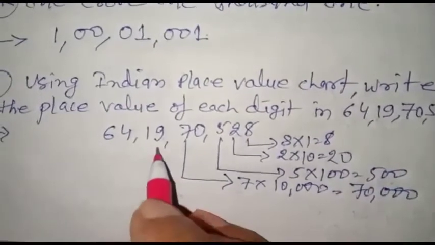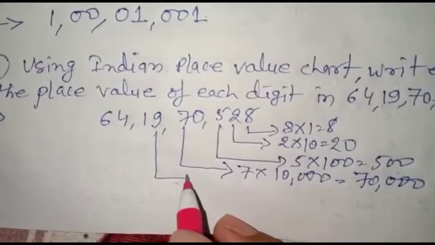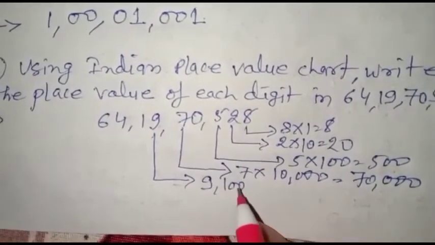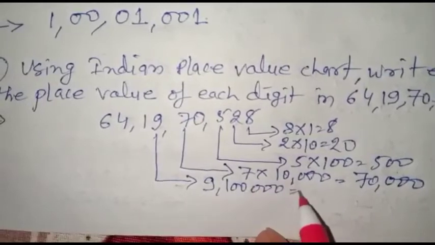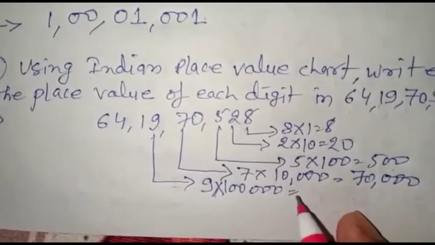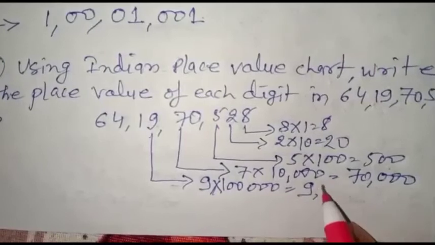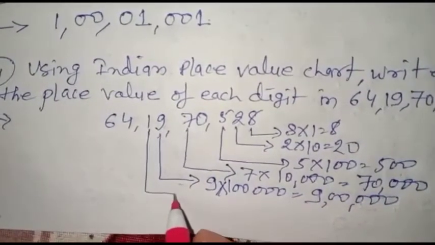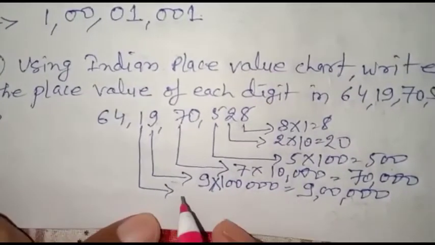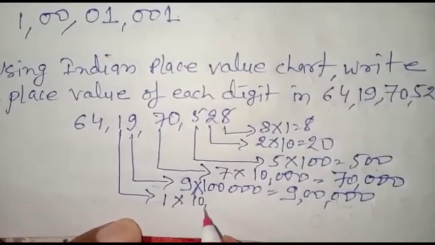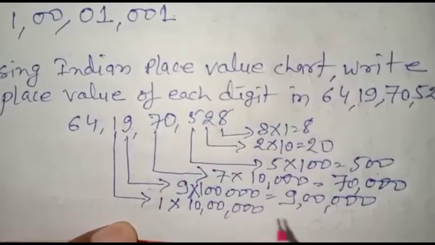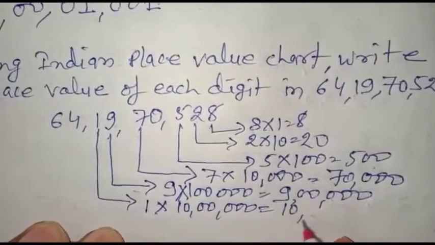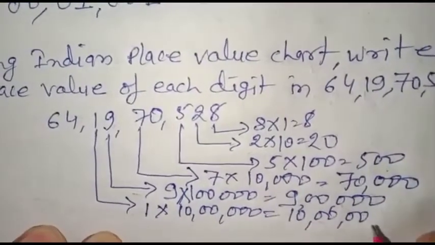and its place value will become 70,000. This is in the lakh period, so this is multiplied by 1 lakh and 9's place value will be 9 lakh. Okay, this one is in the 10 lakh place, so this is multiplied by 10 lakh and this one's place value will be 10 lakh in this numeral.